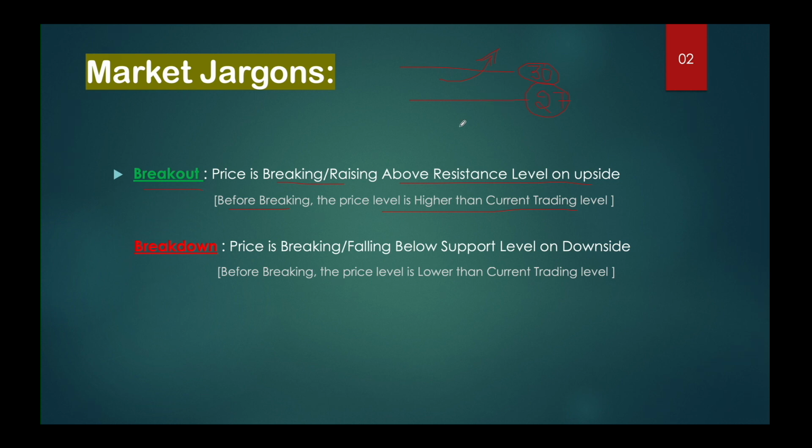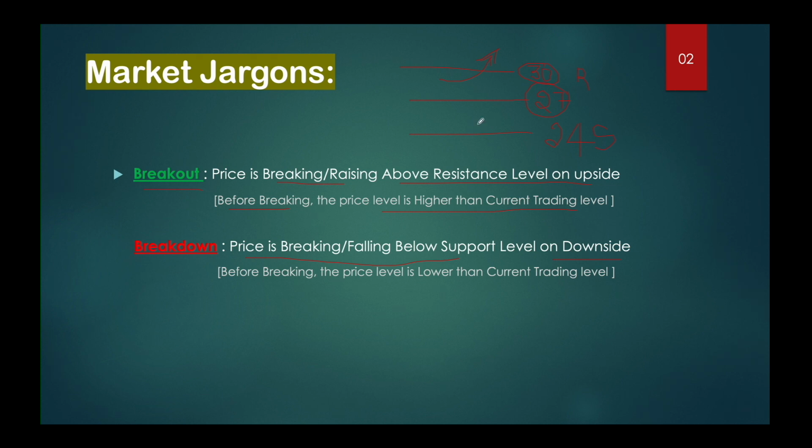And what is breakdown? Breakdown is nothing but the opposite direction, that is, the price is breaking or falling below the support level on the downside. The current trading level is 27. The market is currently trading at 27, and I have given the support level, that is 24. Let me highlight the resistance with R, and this is the support level which I have given for tomorrow's trading session.